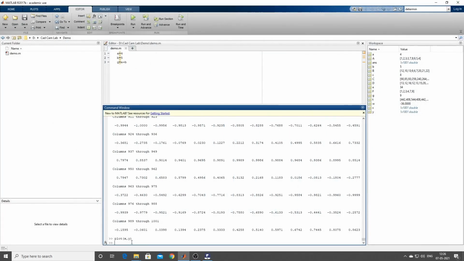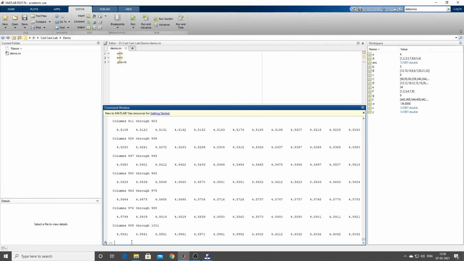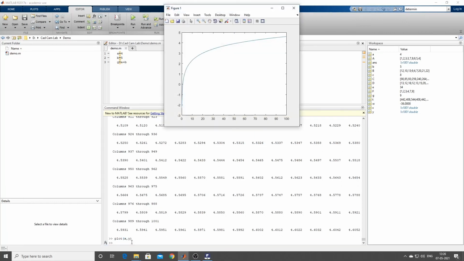Suppose y equal to log of x, say log of, just hold on for a moment, see, x. Are you able to understand? So log of x, again you can type plot of x comma y. Now what should be the thing? See, it's a log function.